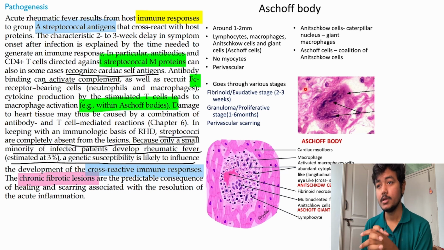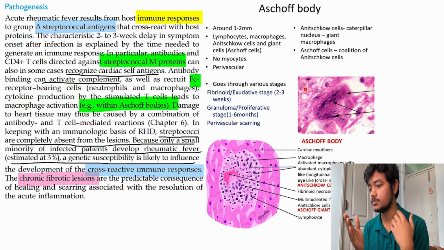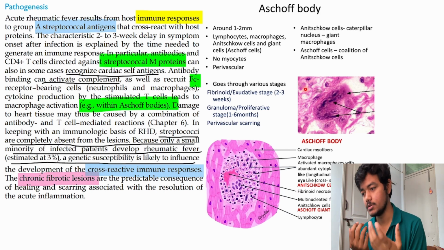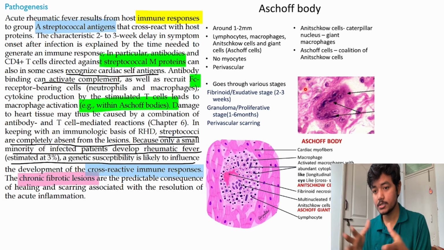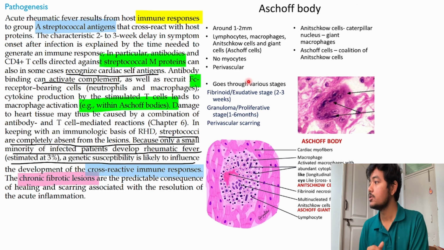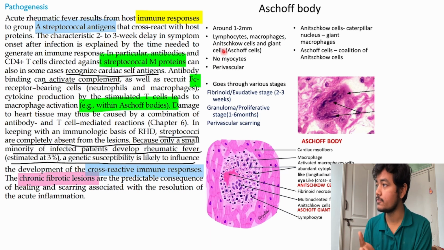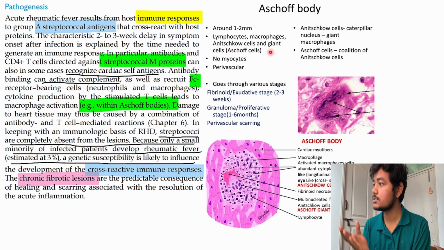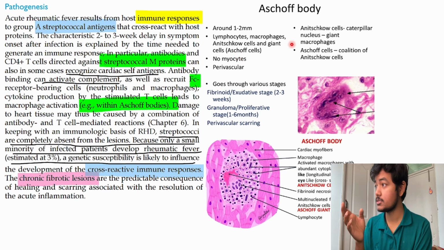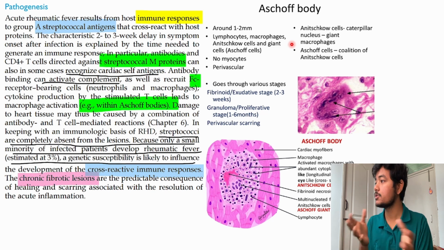So once they come there, unnecessarily they will just start attacking our mitral valve, and they will destroy the cells of the mitral valve. They will themselves also die there. So it forms clumps of dead bodies and necrotic part. Okay, so those clumps are nothing but what they call the Aschoff body. In that we have lymphocytes, macrophages, Anitschkow cells and giant cells. Giant cells are essentially formed by maybe 2-3 macrophages that came together and fused together, forming giant cells.